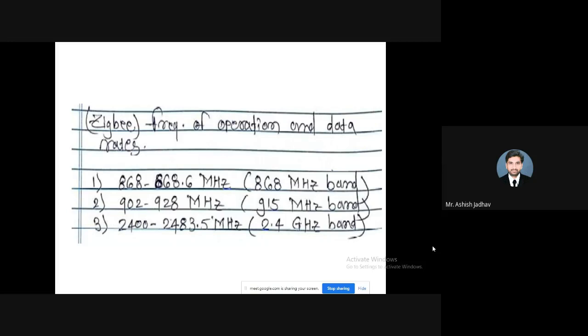So these are the three frequency bands, and the first band, which is called 868, is used basically in which country?